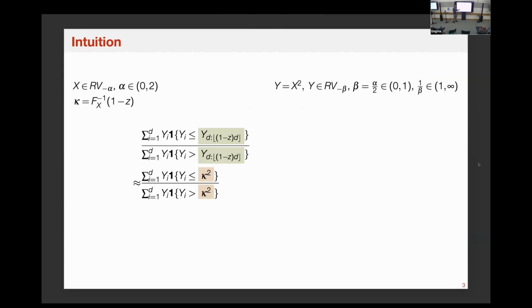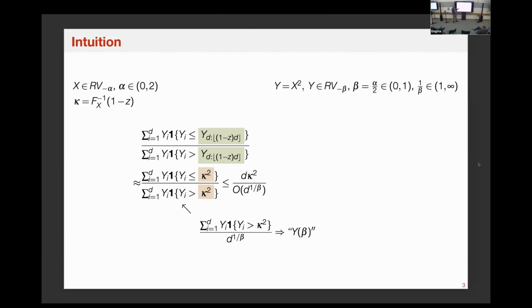After we do this, for the denominator, again, this is just intuition, so this is more or less an informal statement. Under a scaling of order roughly d to the power of 1 over beta, where beta is the regularly varying index for Y, this should converge to a beta-stable random variable. In other words, for the denominator, we roughly know the order of this term.